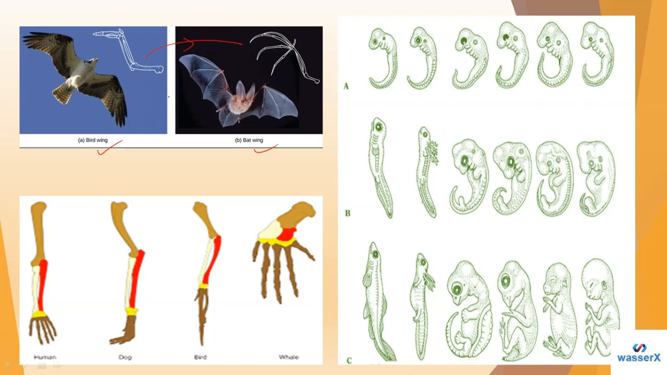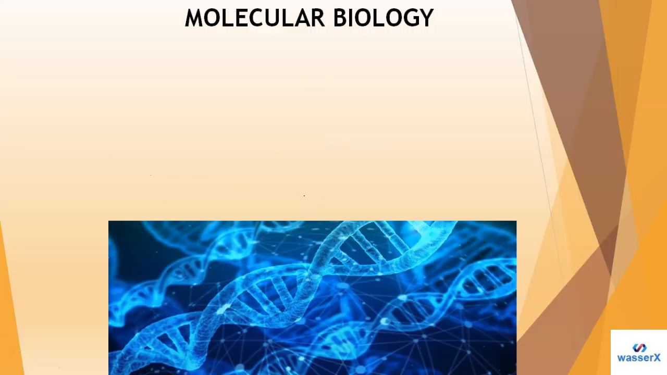When we say analogous organs, students, they look different but the functions are the same. But when we say homologous, these are homologous organs, so they look similar but their functions are different. As you can see, this is a human hand, this is a dog, this is a bird, and this is a whale. So homologous organs look similar but have different functions. Let me take you further now.